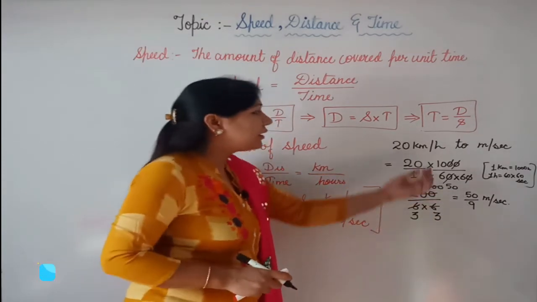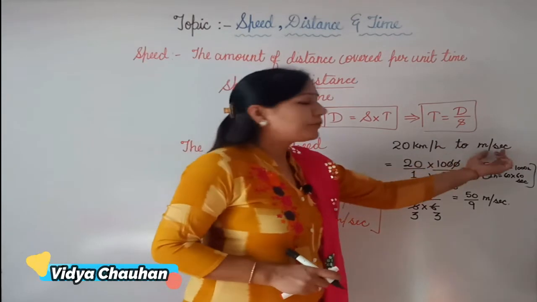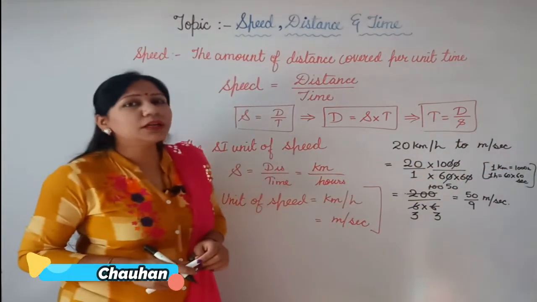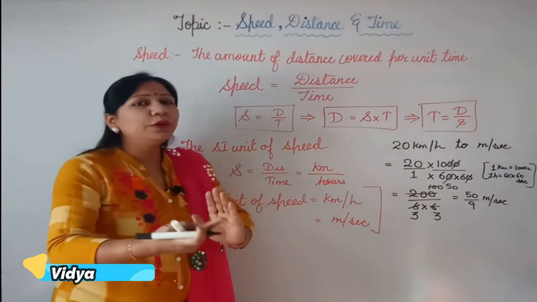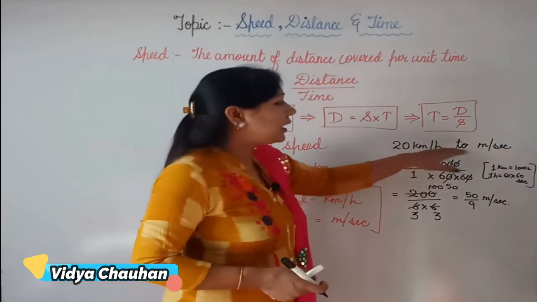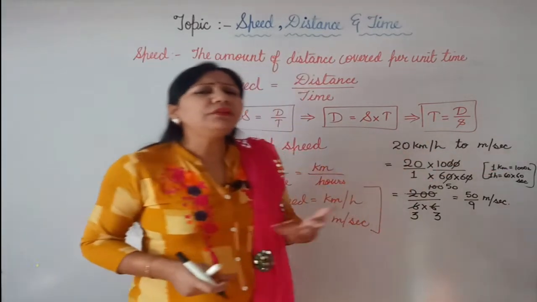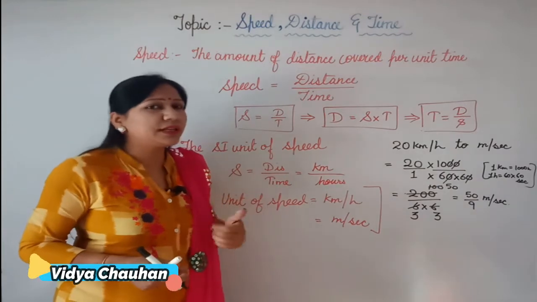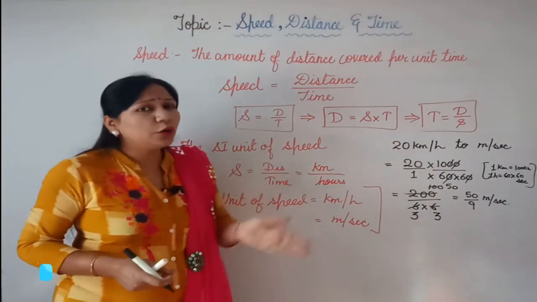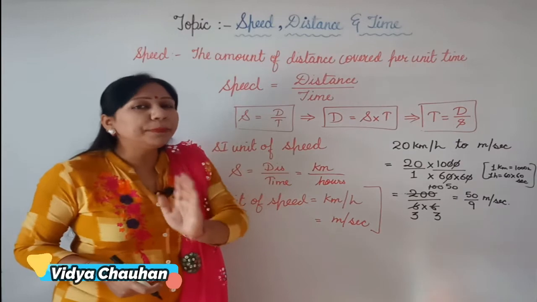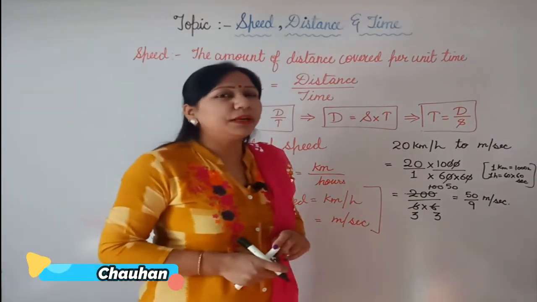So this is how you can convert the unit of the speed from one form to another, that is kilometer per hour to meter per second. Similarly, we can do the conversion from meter per second to kilometer per hour, or kilometer per hour to meter per minute also, in the similar manner.